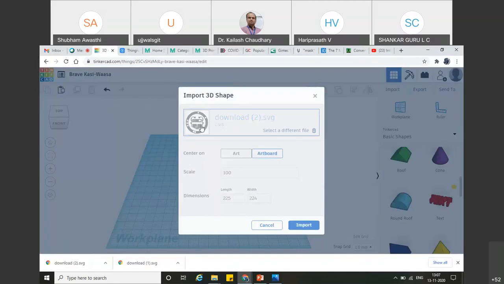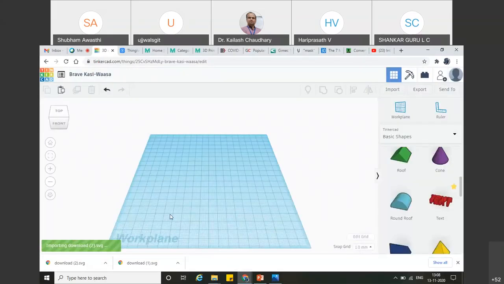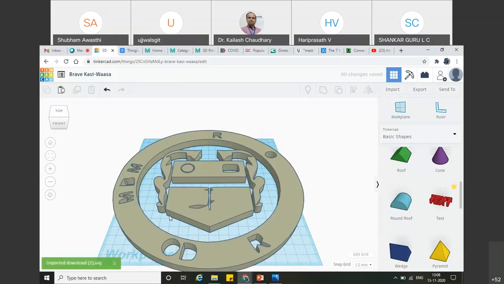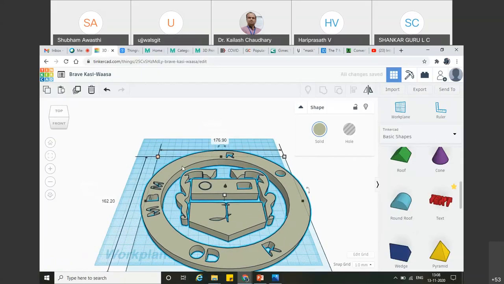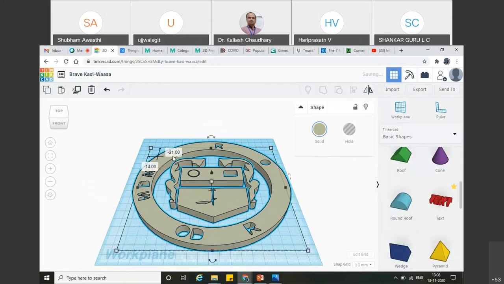As you can see, this is something related to that. And now you can also scale it according to the shape and size. I'm not scaling here. I will scale it in the work plane whenever it comes here. So it is just importing. Hope most of you can recall it. Is it visible? Sir. Yeah, perfect. So let me complete it according to the work I'm doing here.